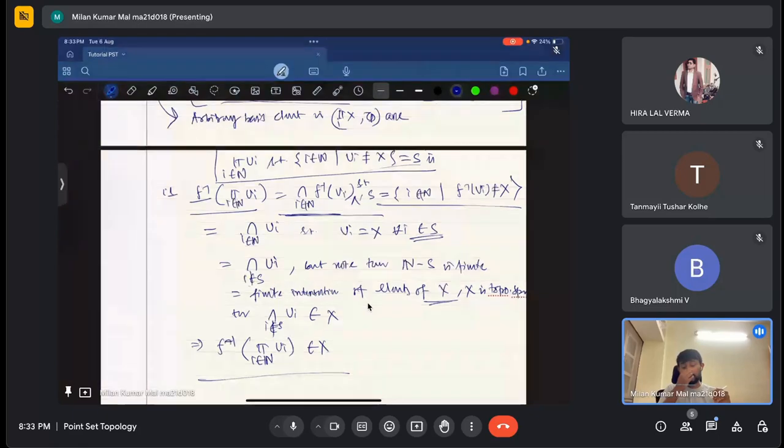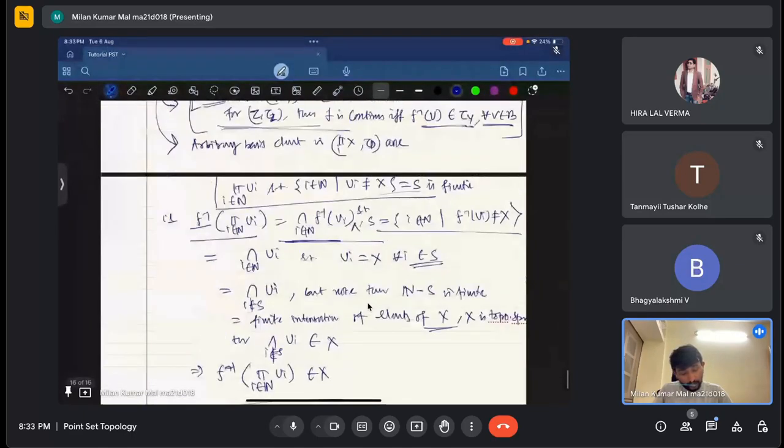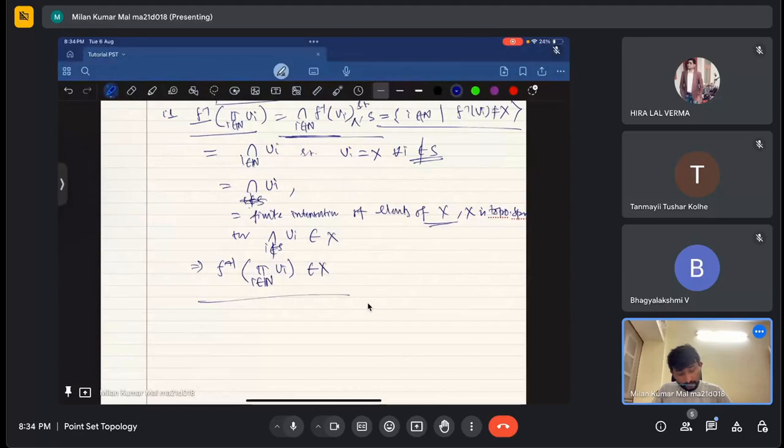Sorry, I missed writing that: the set of i such that ui is not x is finite. So this will be ui equals x for all i not belonging to s.